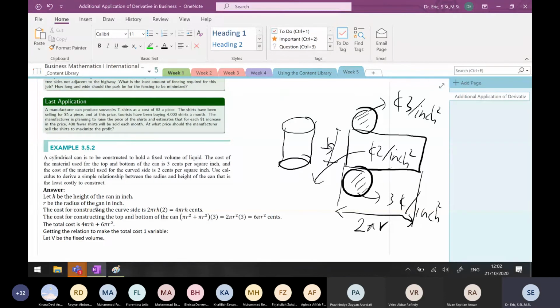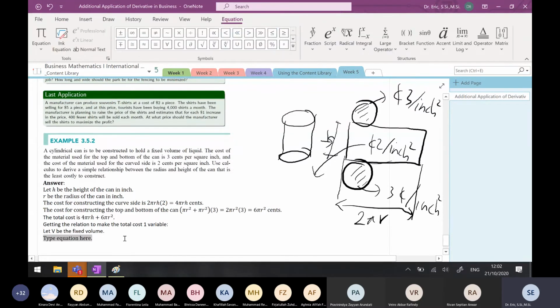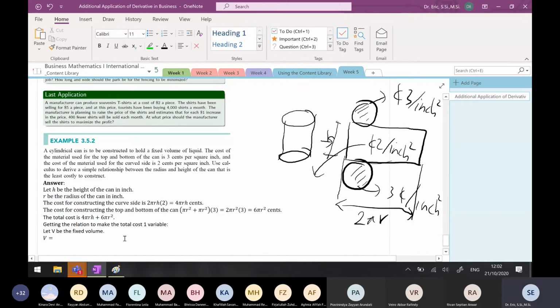Let V be the fixed volume. So the volume is fixed. I don't know what number, but the volume is fixed. And the volume of this is given by the area of the bottom, pi r squared, times the height.